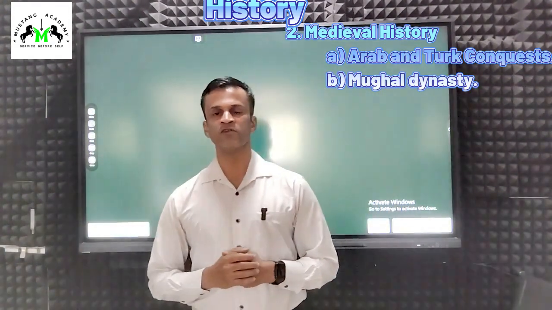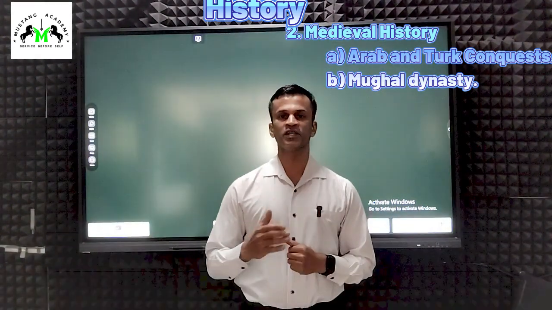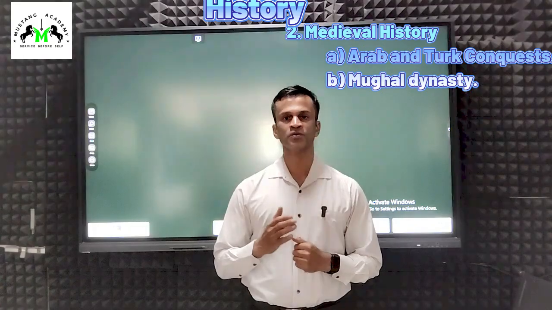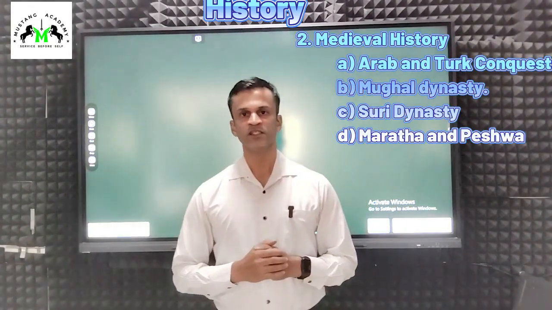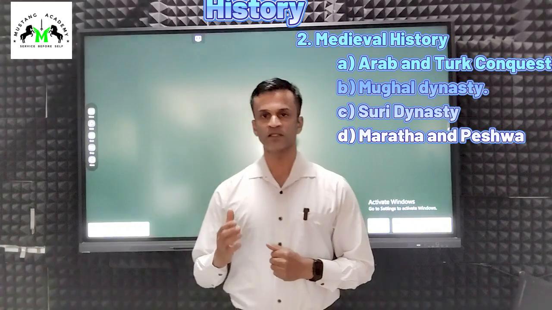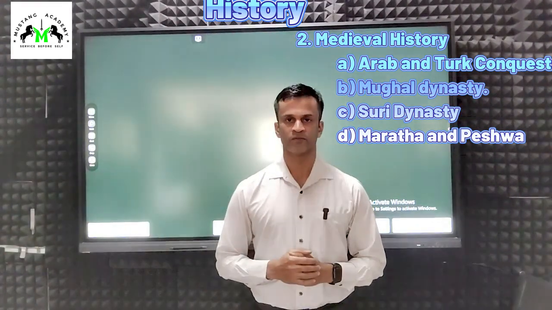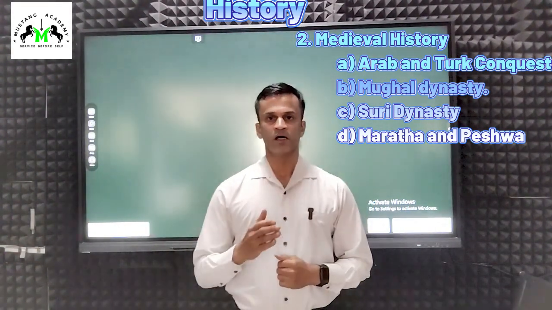After that, it covers the first battle of Panipat and how the Mughal dynasty started. After covering the Mughal dynasty, it comes to the Suri dynasty, and from there it goes to the other southern dynasties, mainly the Marathas, going up to the Peshwas and the end of the Maratha dynasty.